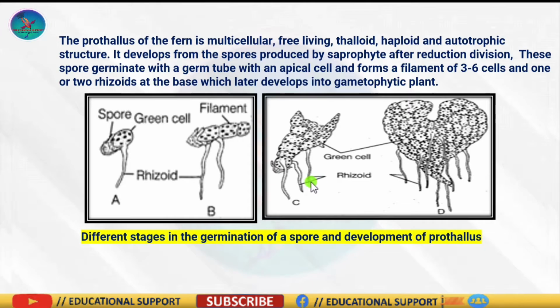The gametophytes, that means the prothallus, bear male and female sex organs called antheridia and archegonia respectively. Water is required for the transfer of antherozoids, the male gametes released from the antheridia, to the mouth of the archegonium. Fusion of the male gamete with the egg present in the archegonium results in the formation of the zygote.